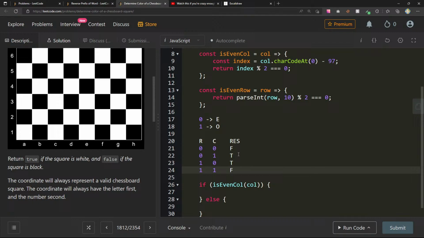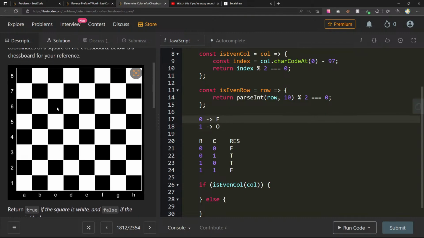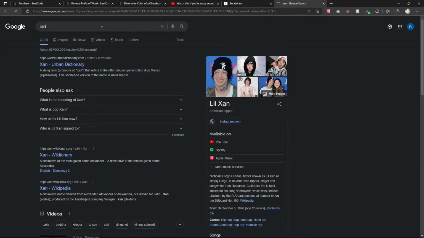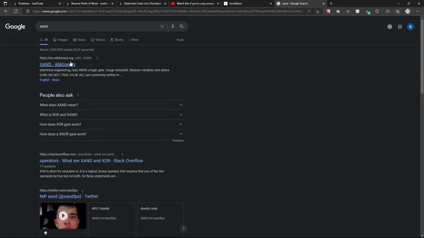And now I'm thinking about this. Oh, that'd be so nice if we can do, or I mean, we can, no? I wonder, could we just do XAND? No, not Lil Xan. XAND, right?